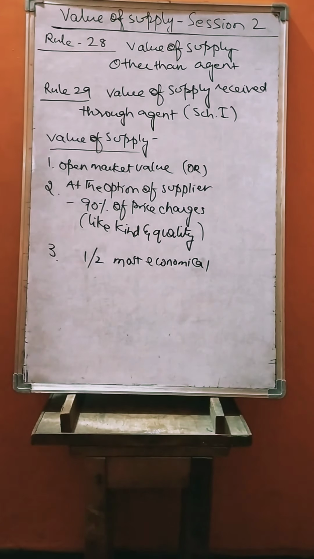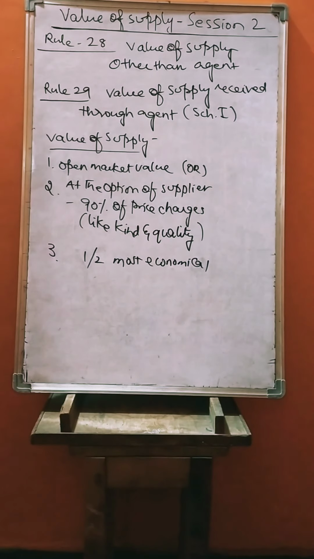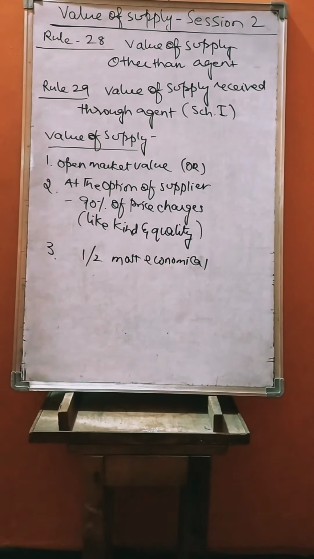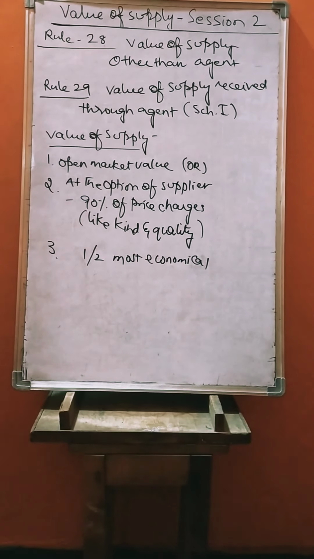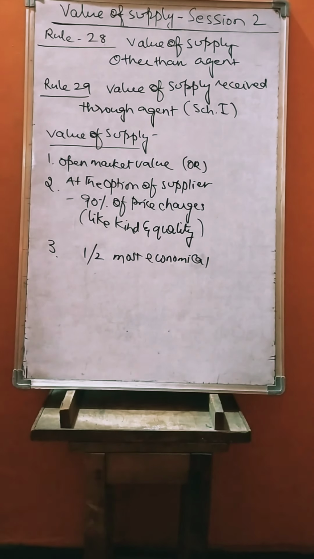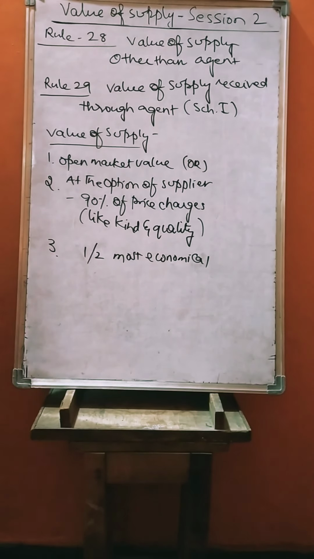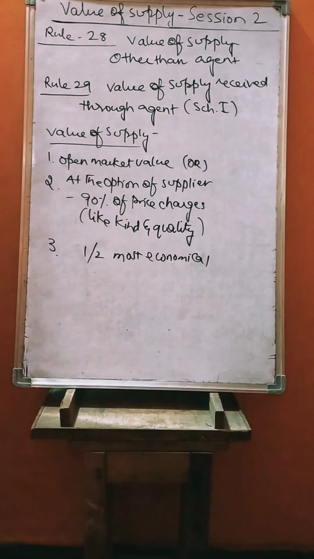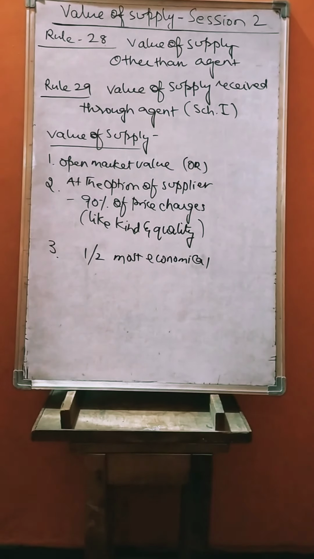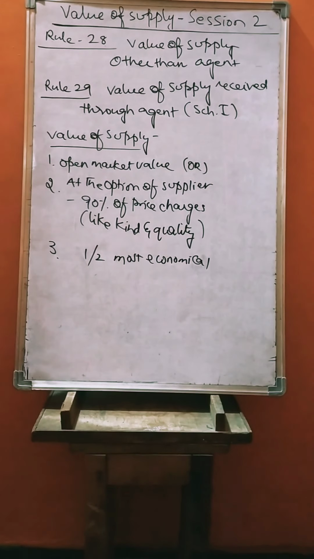Value of supply received through an agent. So whenever goods are received through an agent, there comes consignment. It is also called as received without consideration. Received without consideration, nothing but again we are going with the schedule 1 of supply in GST. So schedule 1, goods transacted between the party without consideration. So how to determine value of supply in rule 29? So it is very simple.